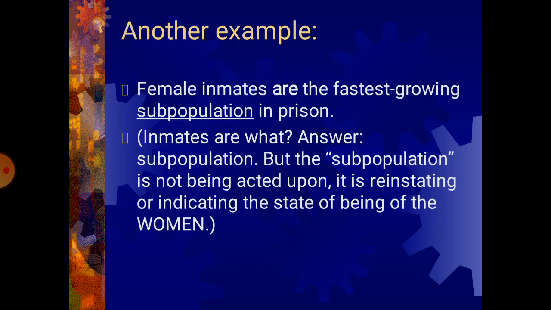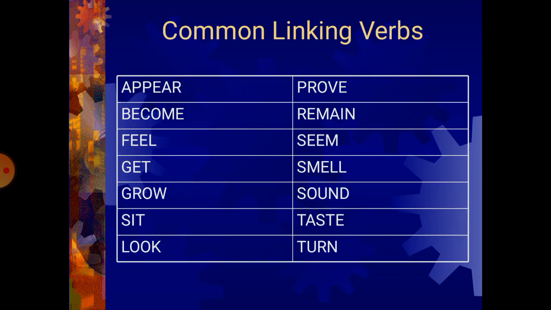Okay? Another example can be: female inmates are the fastest growing subpopulation in prison. Inmates are what? Answer, subpopulation. But the subpopulation is not being acted upon. It is restating or indicating the state of being of the woman.